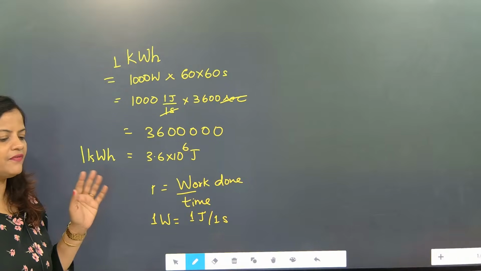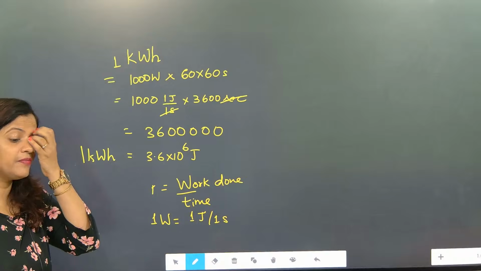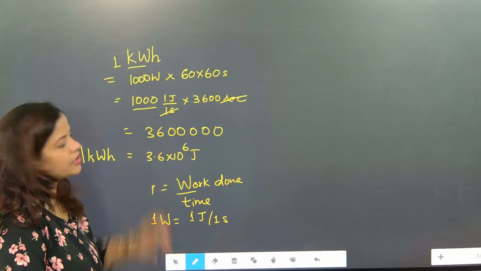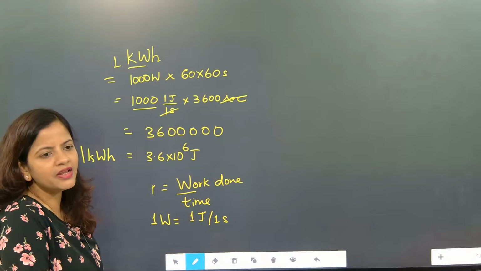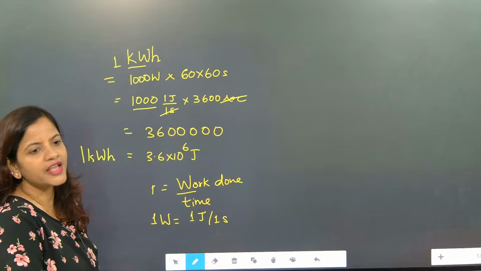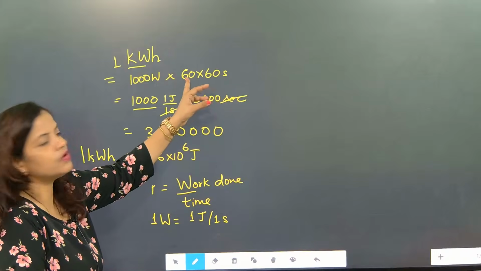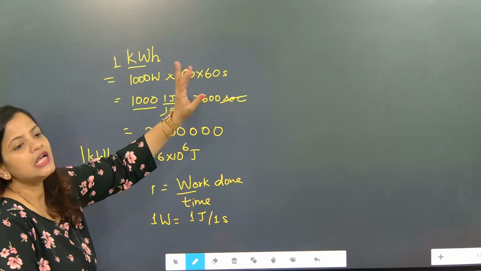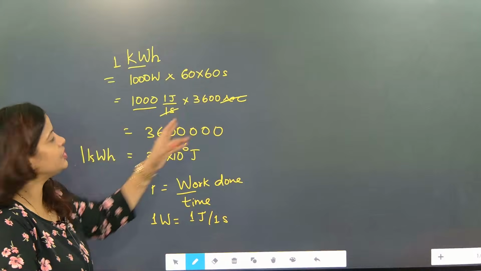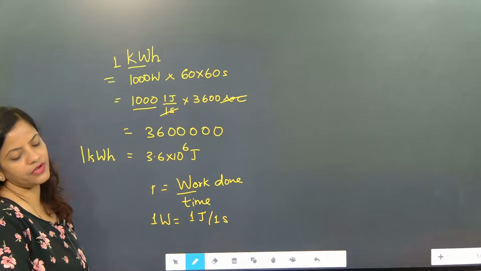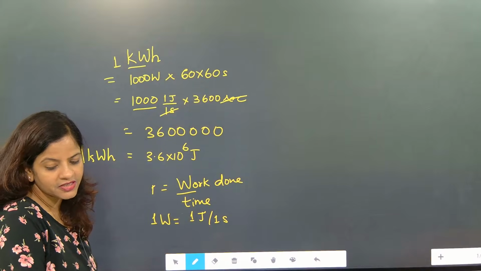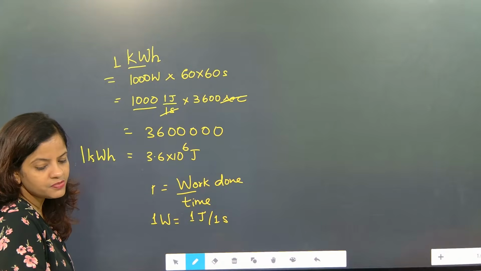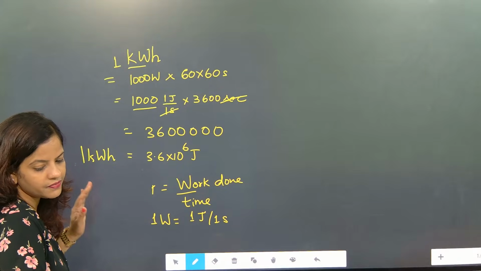This much we have done without wasting any time. First we converted kilowatt into watt, and 1 watt is 1 joule per second. Second and second got cancelled. 1 hour is equal to 60 minutes, and 1 minute is equal to 60 seconds. So 60 into 60 is 3600. Now 3600 into 1000, so this part is coming.